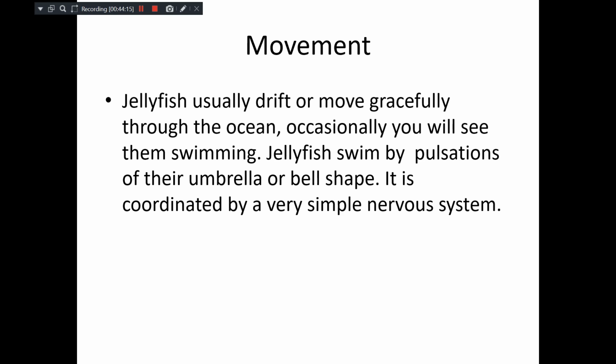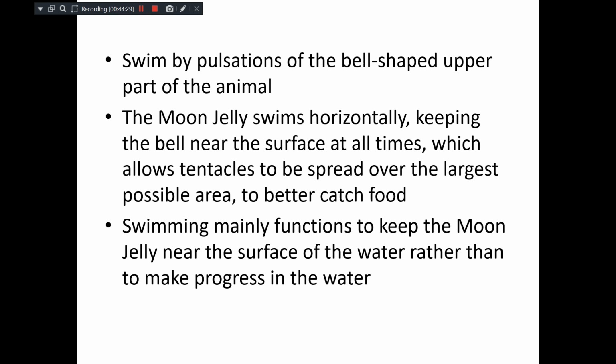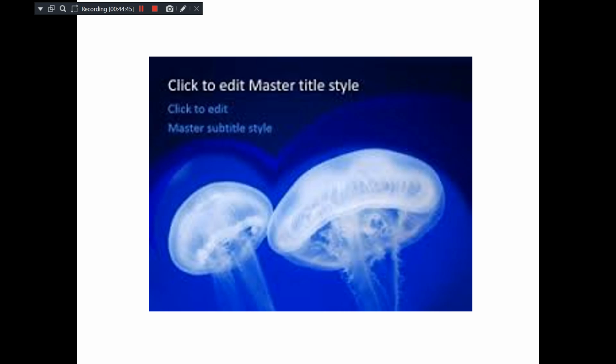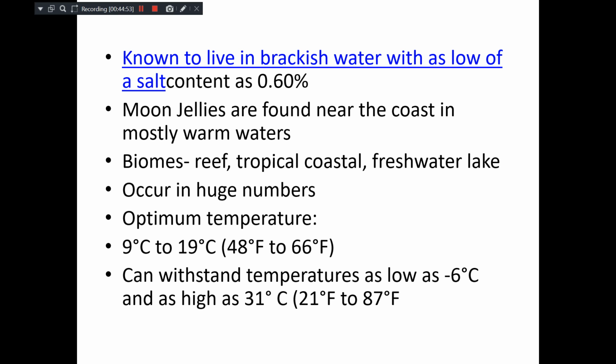These jellyfishes usually drift or move very gracefully by pulsating the umbrella-shaped bell, with very proper coordination through their very simple nerves. So these moon jellyfishes swim usually horizontally, keeping the bell near the surface and tentacles spread in the water. This is how the moon jellyfishes illuminate their light when they are disturbed.